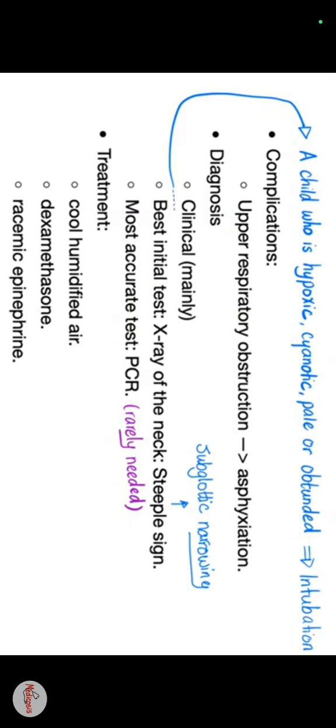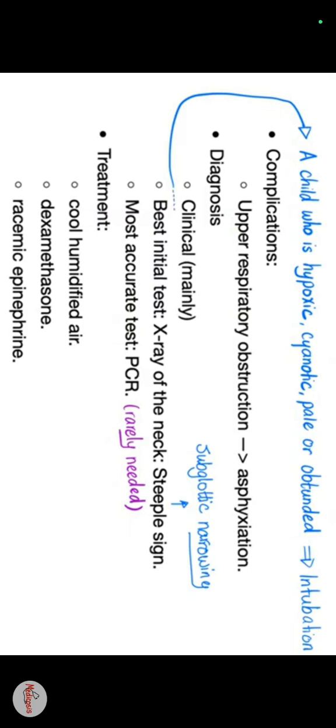Diagnosis: clinical mainly. Best initial test: X-ray of the neck, steeple sign, subglottic narrowing. When the X-ray is conducted and subglottic narrowing is shown, that means it's a sign of laryngotracheobronchitis, that is also known as croup.